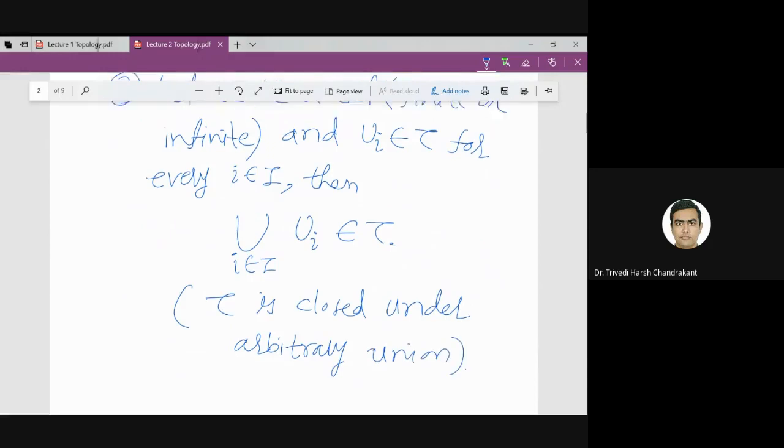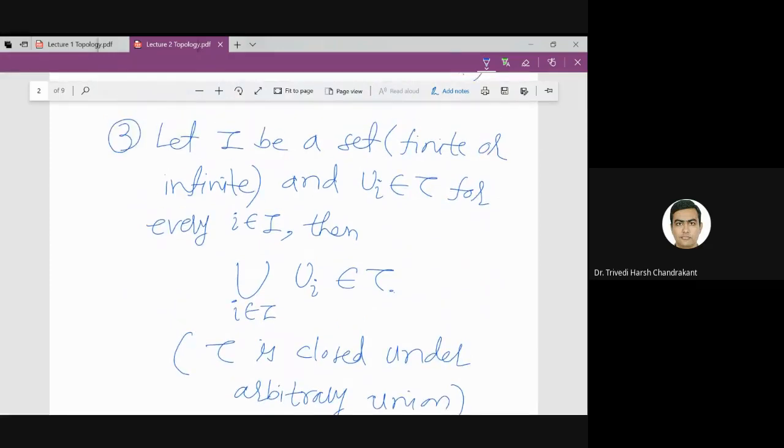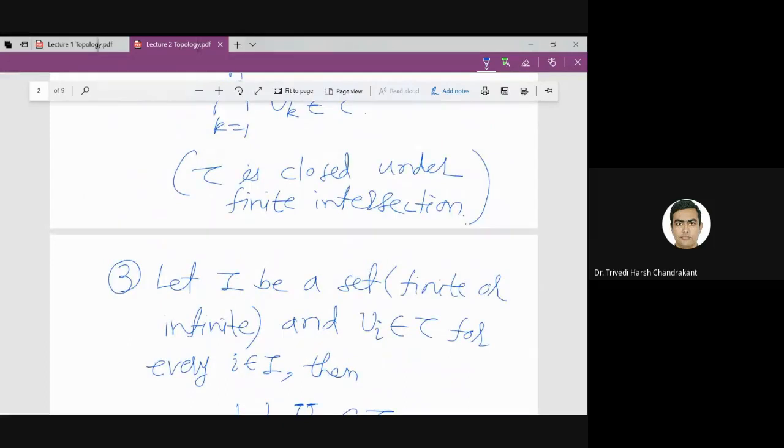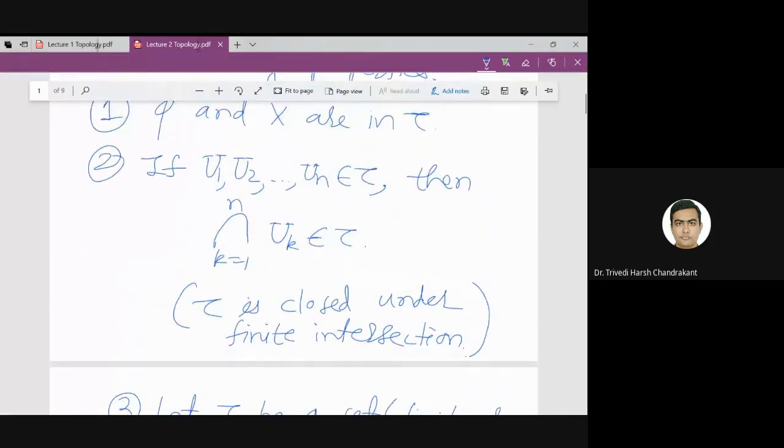Actually we are using here the union symbol and also U, so we have to differentiate these two things. So let me write this U in a way that looks a little different from the union notation.